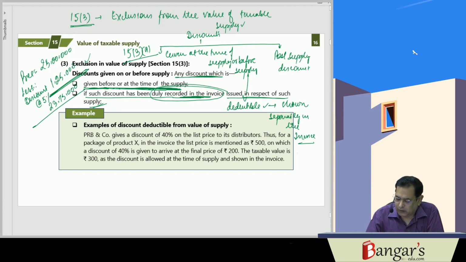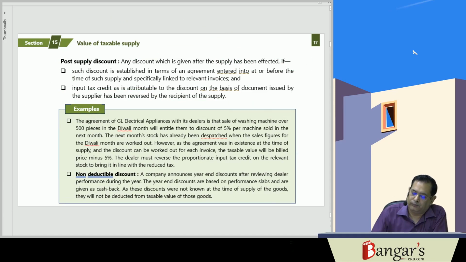So first is any discount given before or at the time of supply, if duly recorded in the invoice issued in respect of such supply. Then is the post-supply discount.